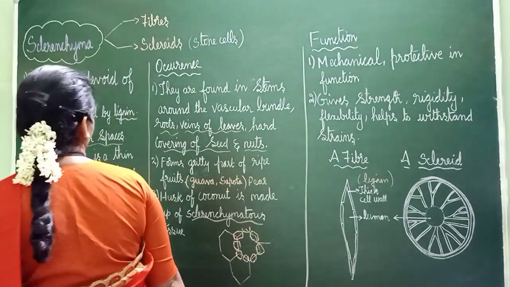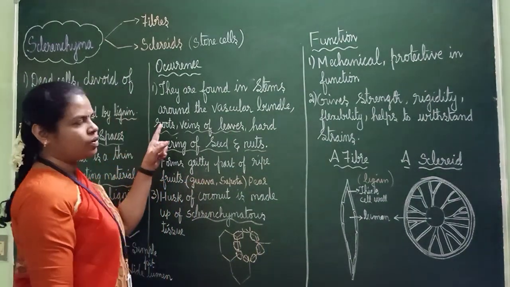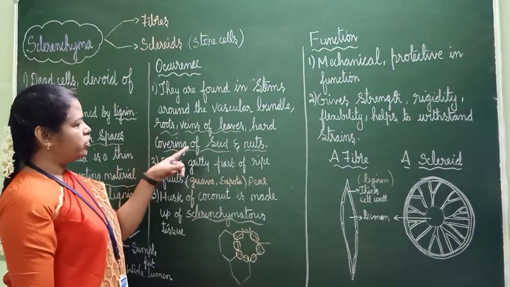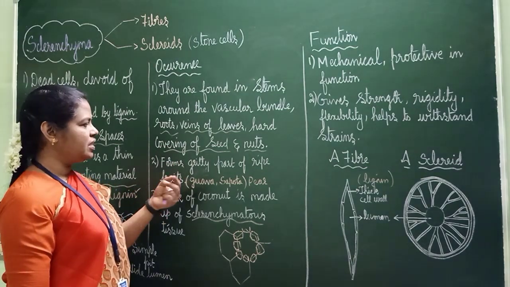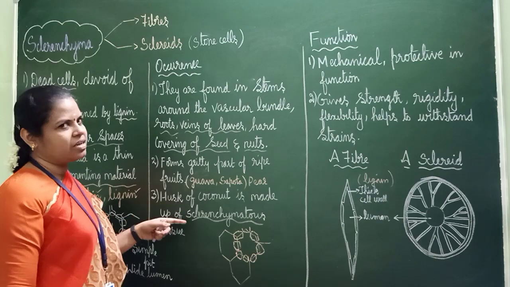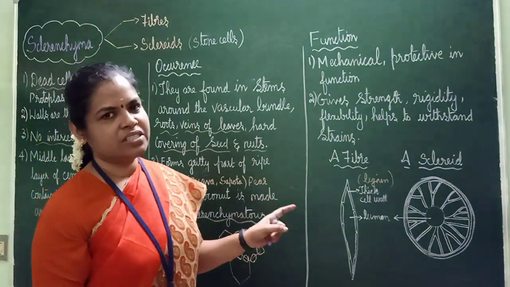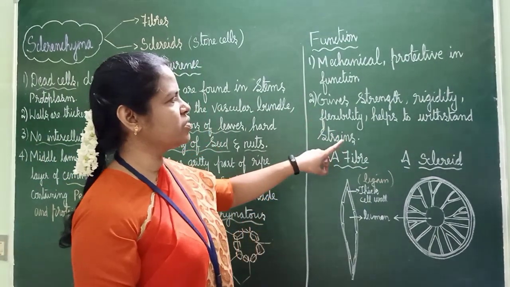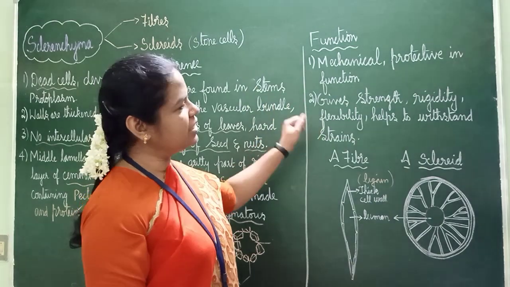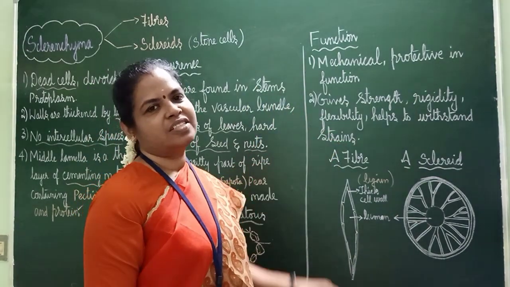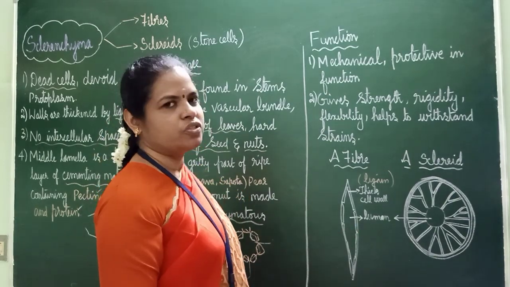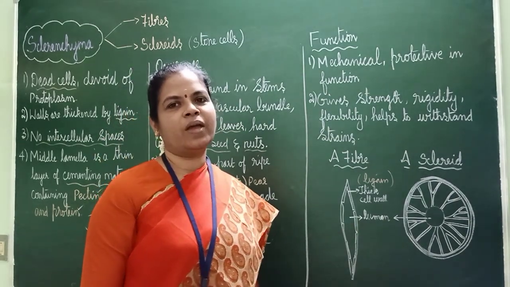Occurrence: they are found in stems around the vascular bundle, and in ripe fruits, where the gritty part is because of sclerenchyma. The husk of coconut is also because of that. Function: it gives mechanical and protective strength, rigidity and flexibility, and helps to withstand strains. Diagrams are also important, so go through them. Okay, bye.